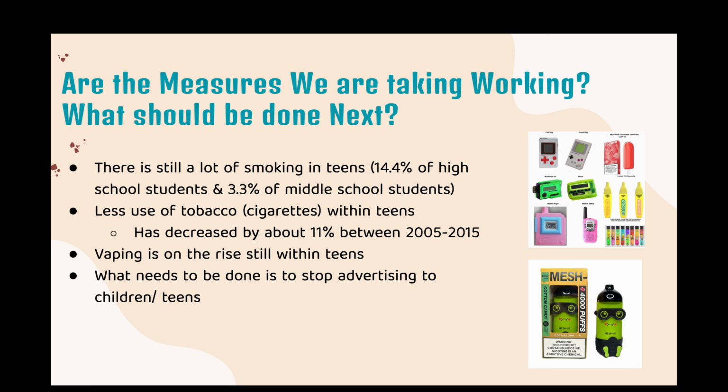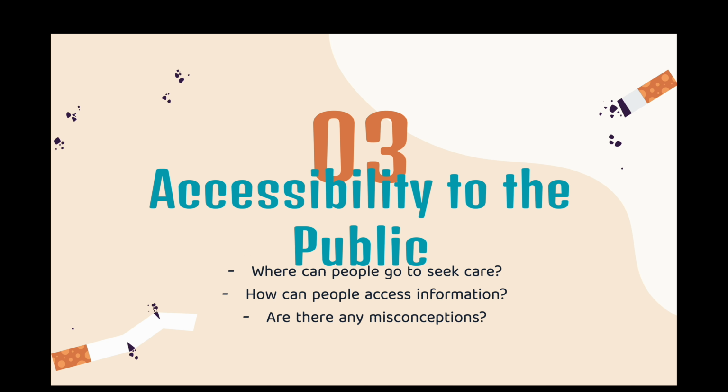In order for there to be less teens vaping, one of the most important things to be done is to stop advertising to children. Overall, there's still a lot public health can do to prevent vaping in teens. However, since we won't know for a very long time the long-lasting effects of vaping, it makes this job a lot more difficult. Next, transitioning into accessibility to the public.